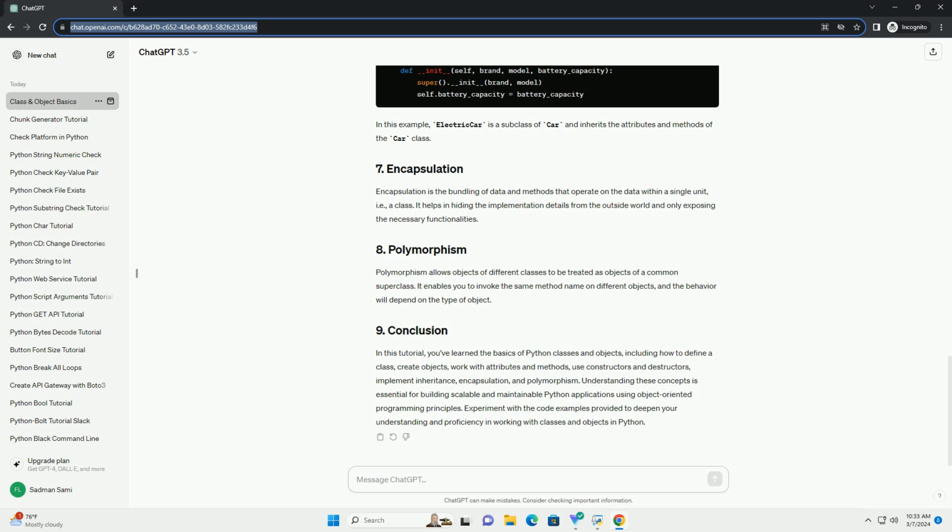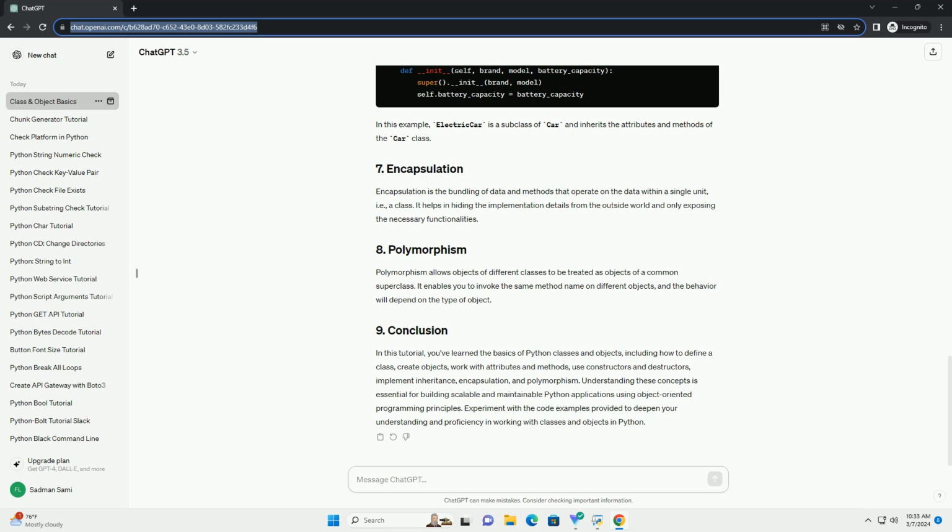Encapsulation is the bundling of data and methods that operate on the data within a single unit, i.e., a class. It helps in hiding the implementation details from the outside world and only exposing the necessary functionalities.